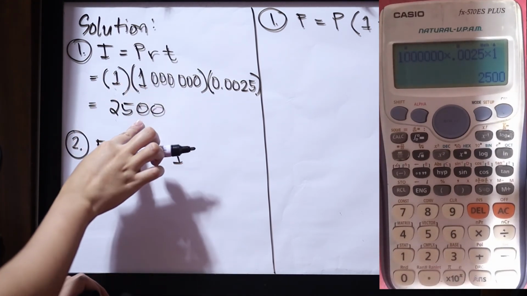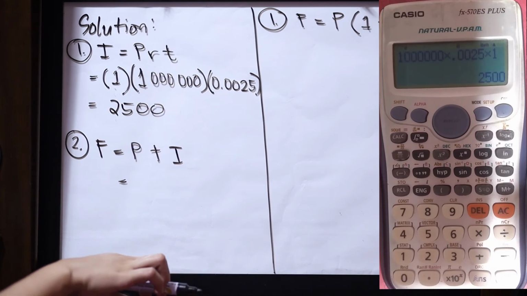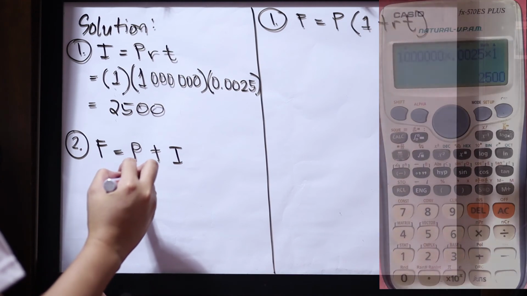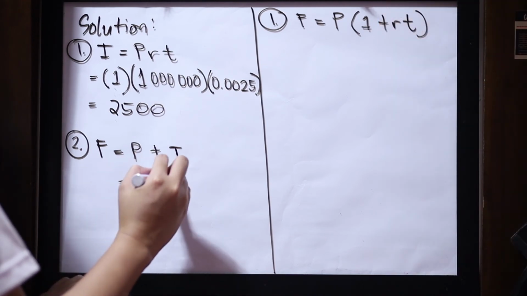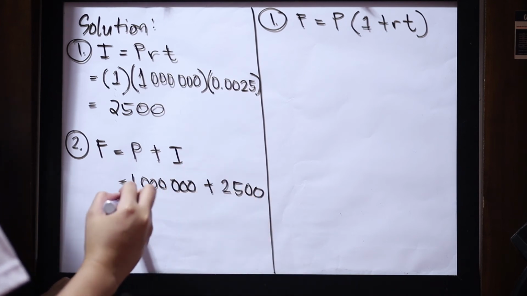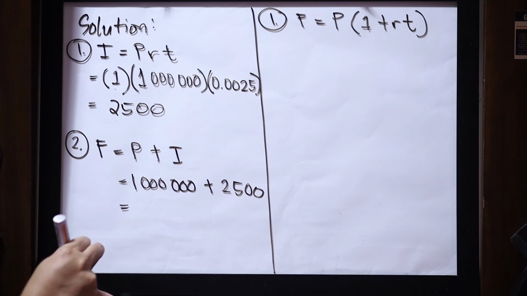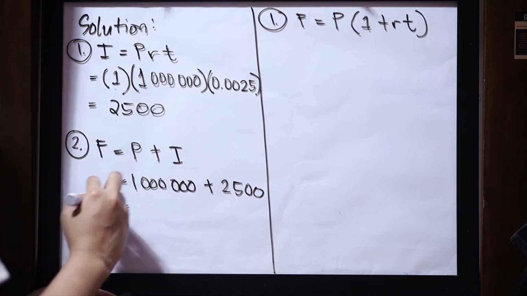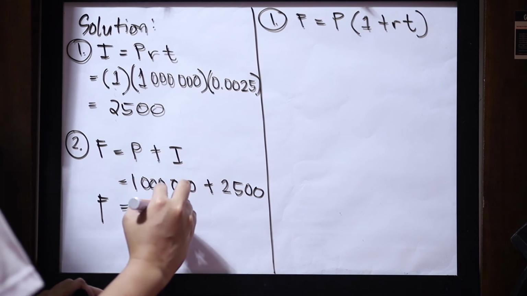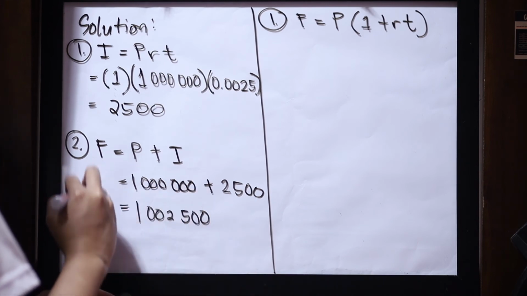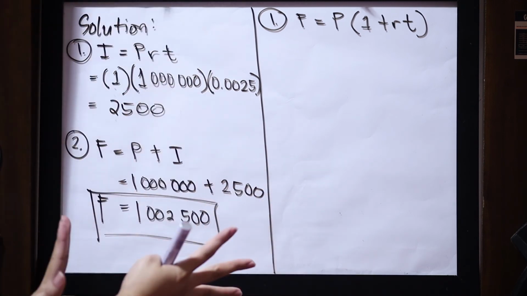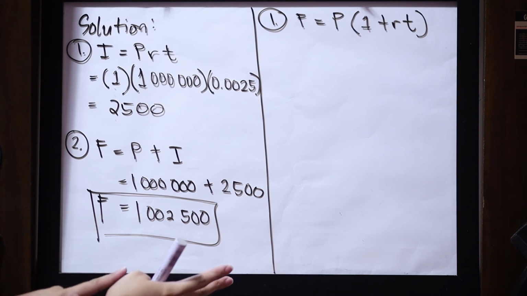We already have the interest. We all know that the principal amount is equivalent to 1 million. We just add those two to get the future amount or future value. So, 1 million plus the interest of 2,500. If you still want to use your calculator, you may, or you can solve this one mentally. The final answer is 1,002,500 as the future amount. So, this is the first way of solving the future amount.